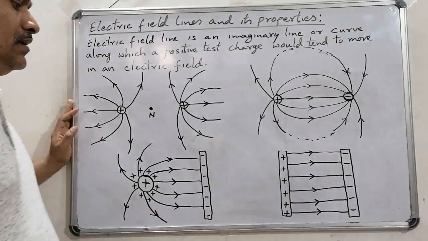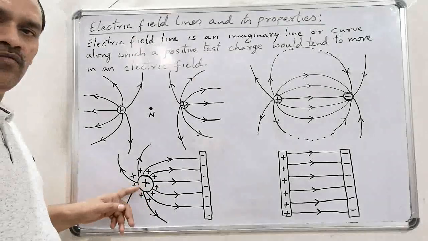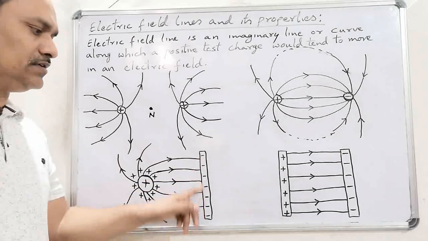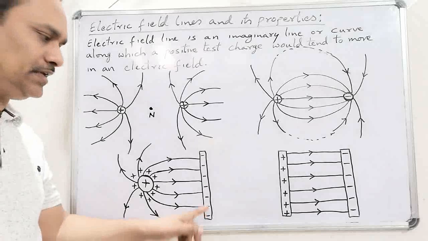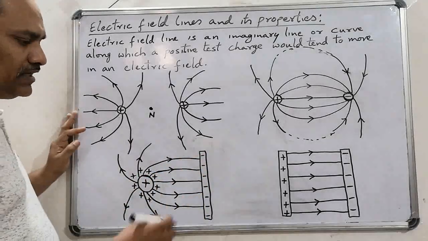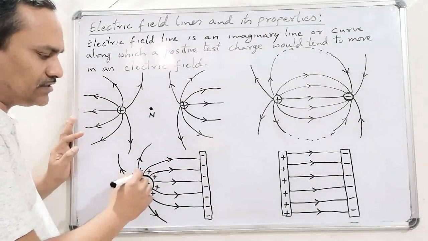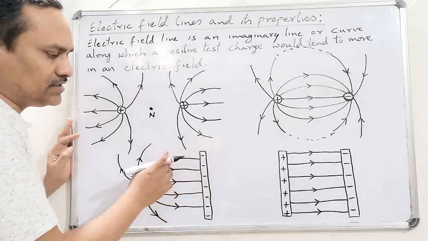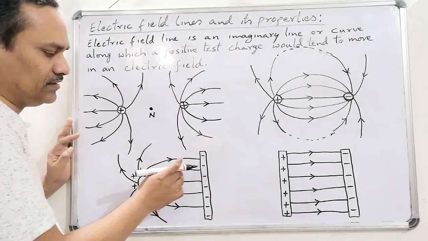Now see the third diagram. In this third diagram, we took a positively charged sphere and a uniformly charged negative plate, a straight plate. Then look at this, as we know, from the positive charge field lines emerge outward, but on the surface of the negative charge the field lines end, that means incident on it.